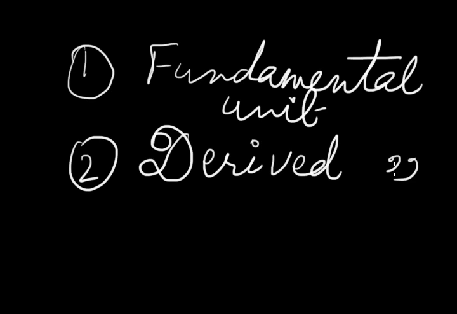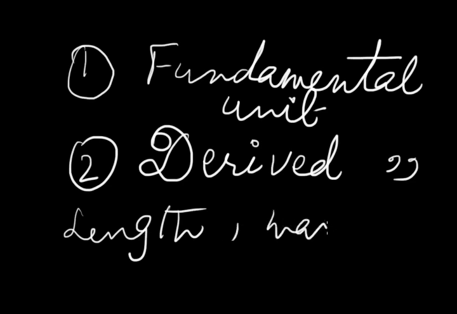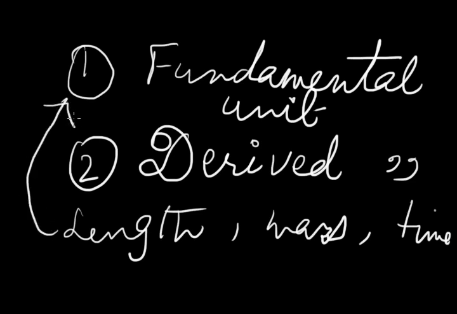So the units which are independent of each other, do not depend on one another, and moreover, with the help of those units, other units are formed, are called fundamental units. Units of length, mass and time are the fundamental units.